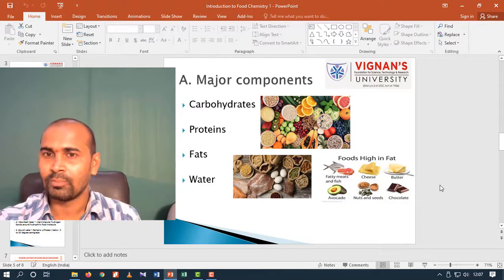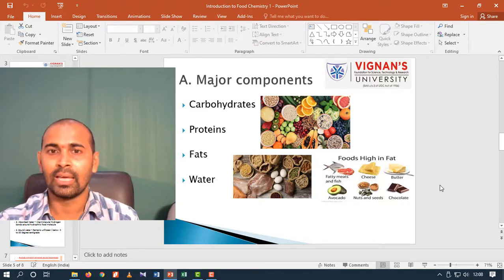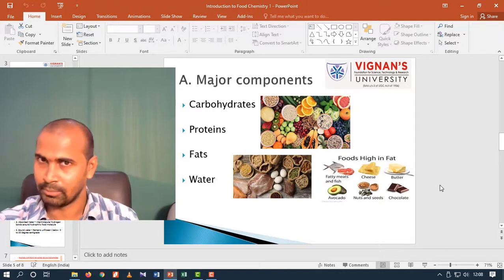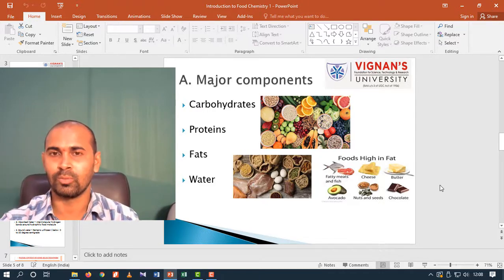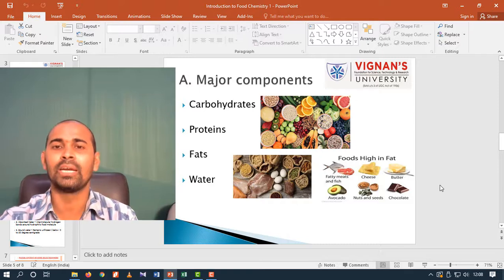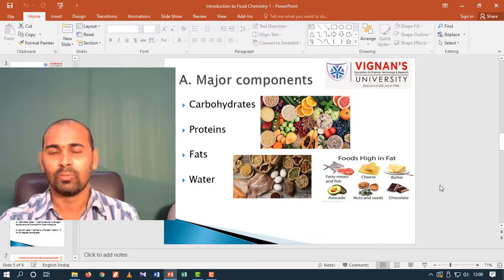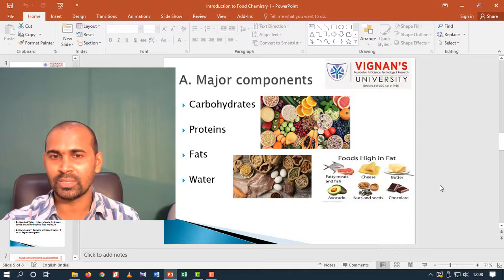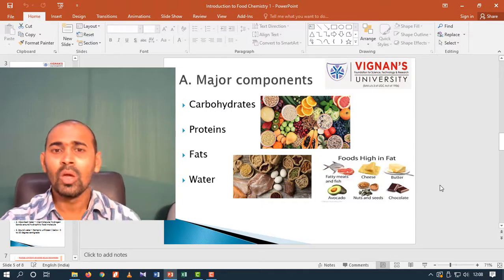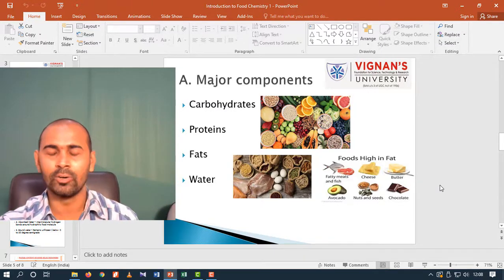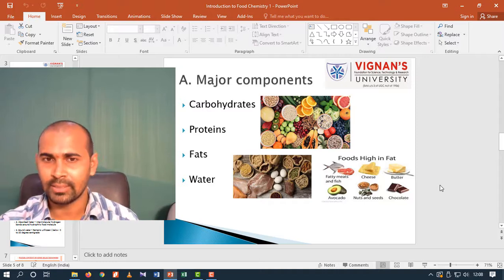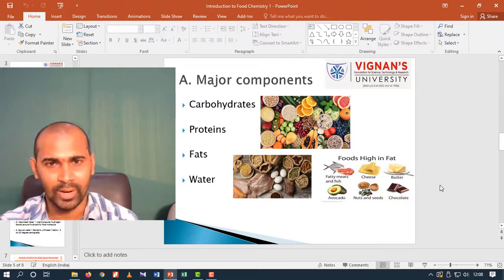Because of the presence of double bonds in its structure, they are more tolerable to temperatures. That means for spoiling of unsaturated fats, we need higher temperatures. Further, if you see the examples for these unsaturated fats, oleic acid, linoleic acid, linolenic acid, and arachidonic acid are the best examples.